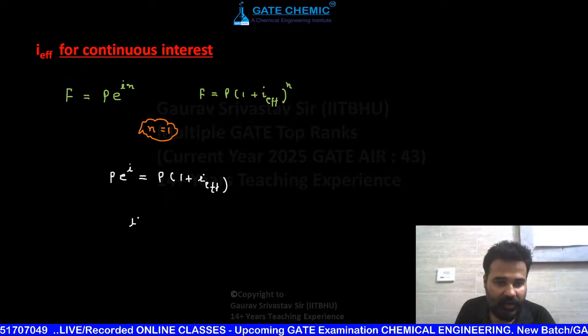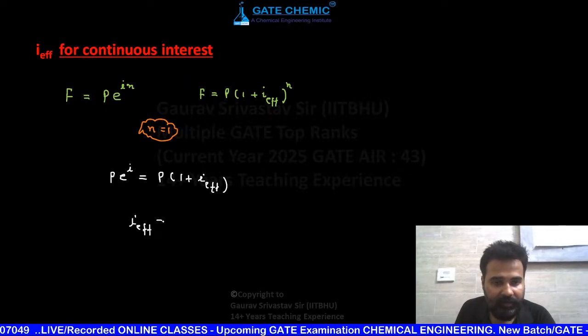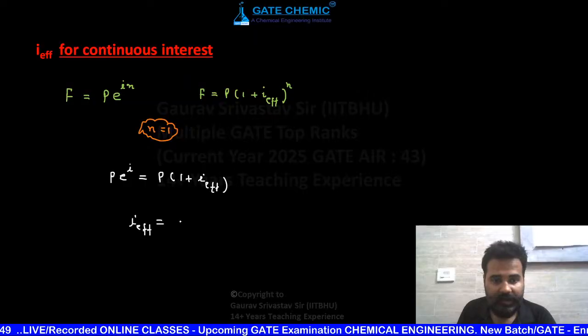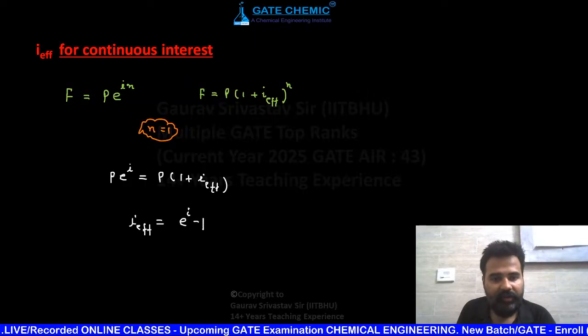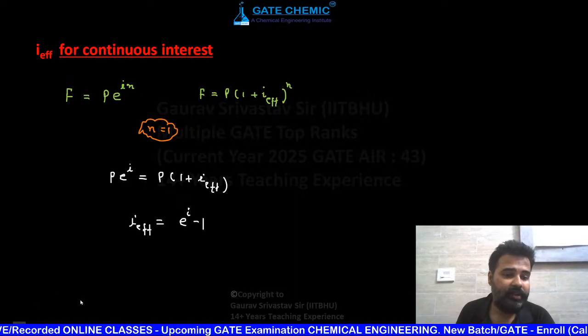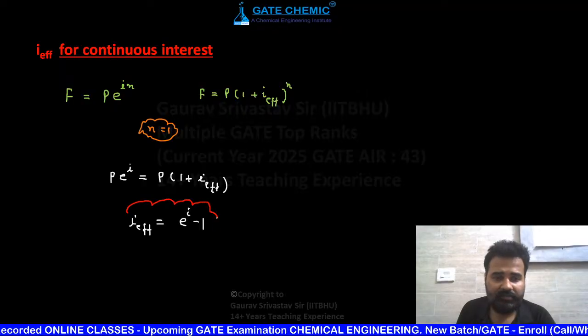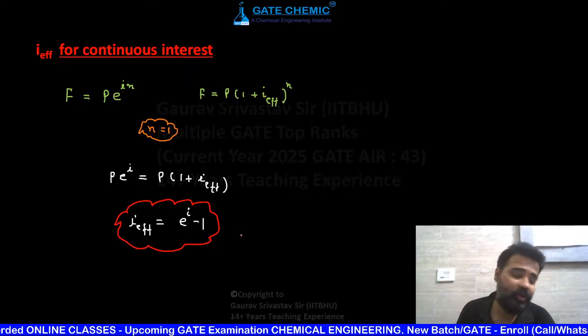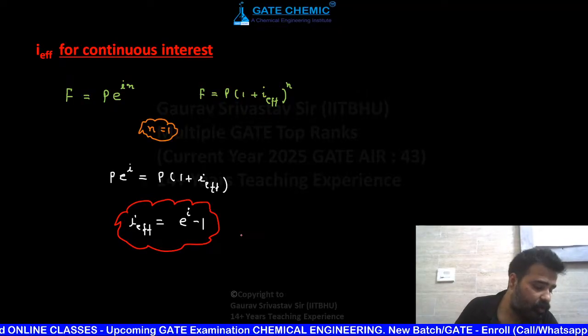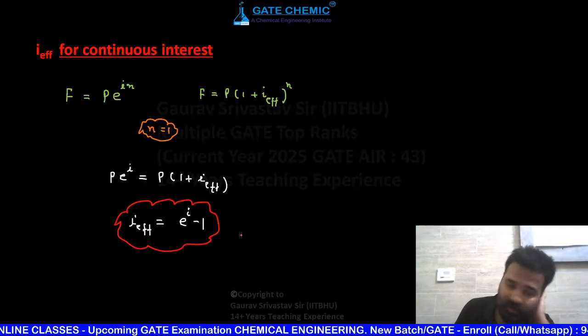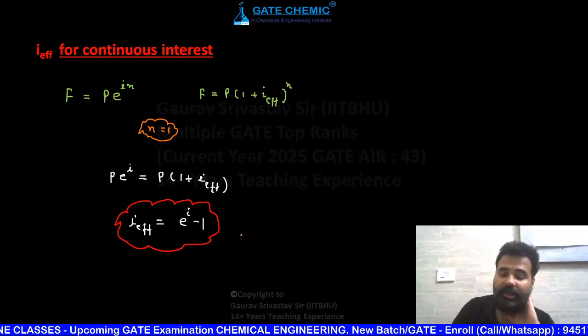So my dear students, I effective will be e raised to power I minus 1. It's very easy. Is it crystal clear? Is it clear to all of you? Can we proceed?